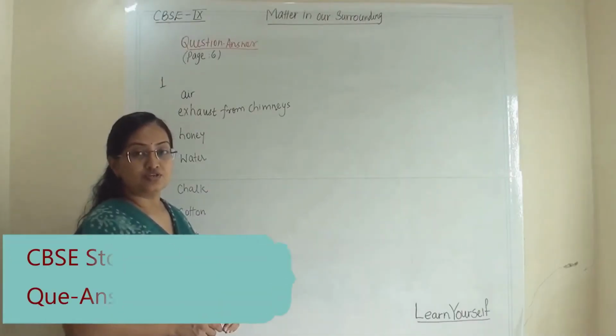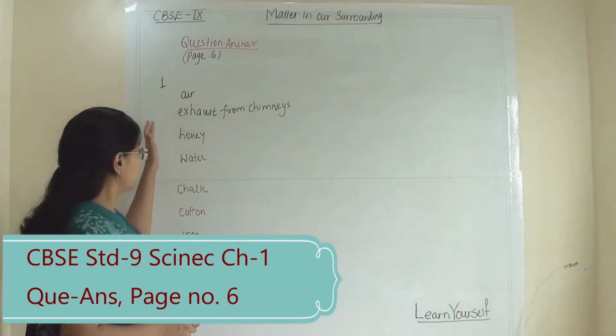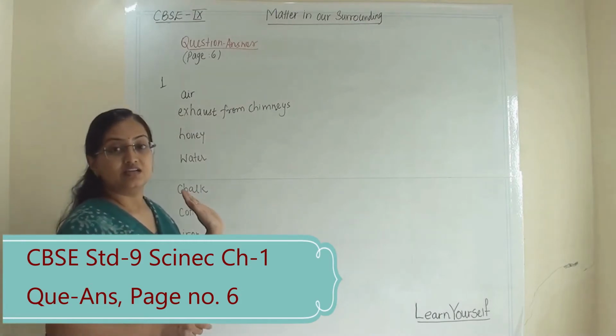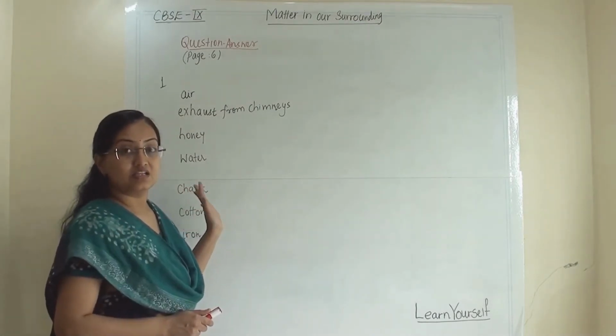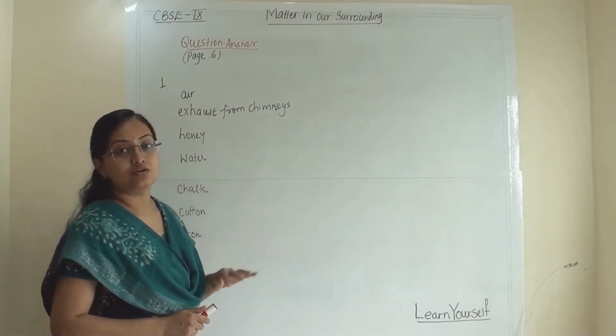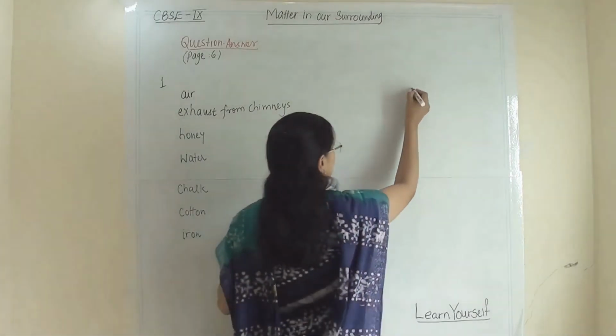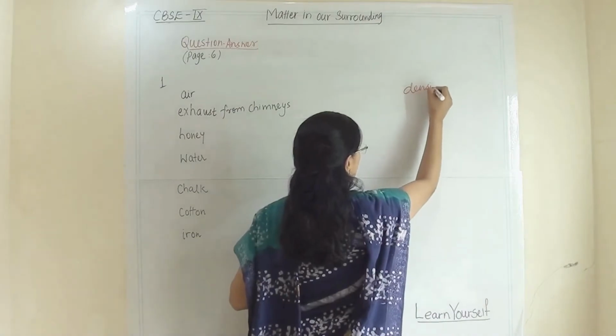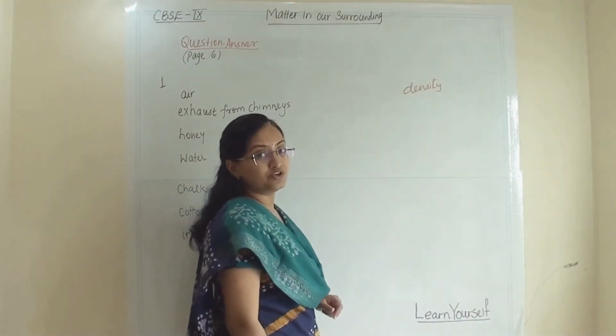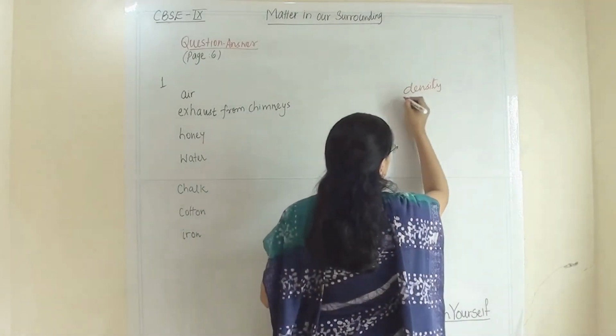In this first question, we have to arrange all these products according to their density, and that too in increasing order of their density. Now first of all, what is density? Density means mass per unit volume. So that is our density.